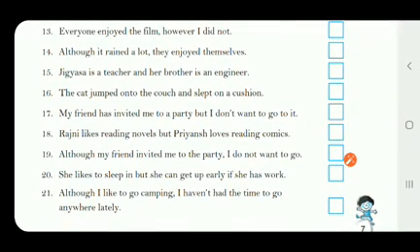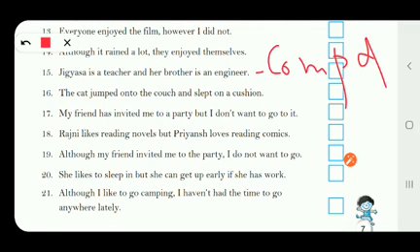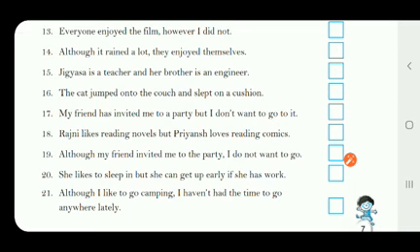Now we move on to the 15th one. Jigyasa is a teacher and her brother is an engineer. So in this you can see two independent clauses, so it is a compound sentence. 16th one. The cat jumped onto the couch and slept on a cushion. Two independent clauses, so it is a compound sentence. 17th one.